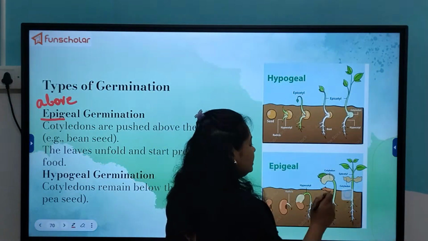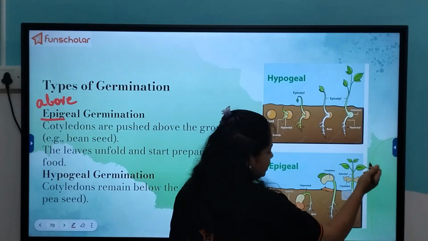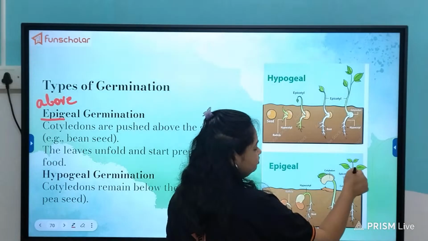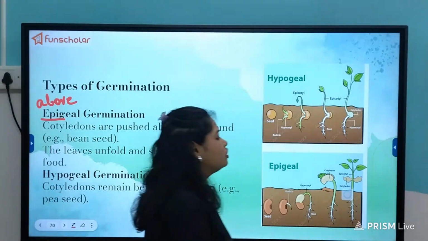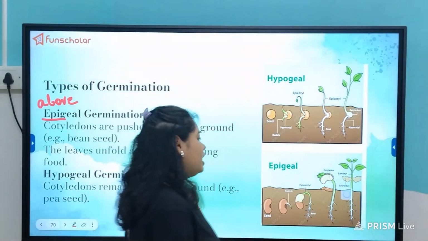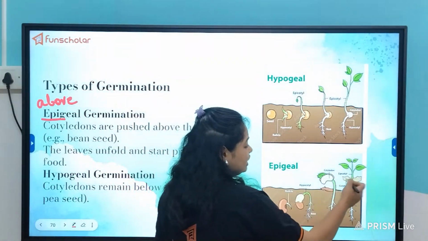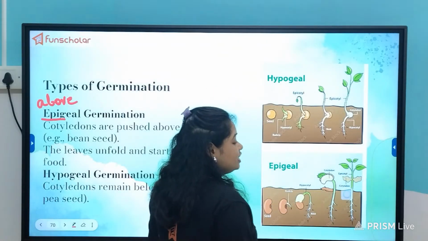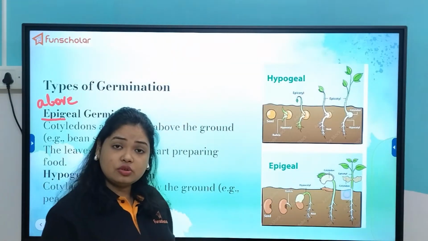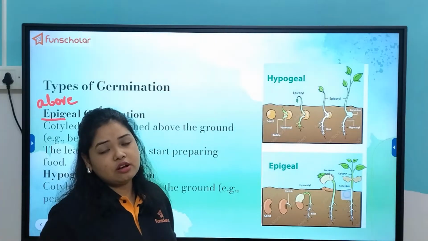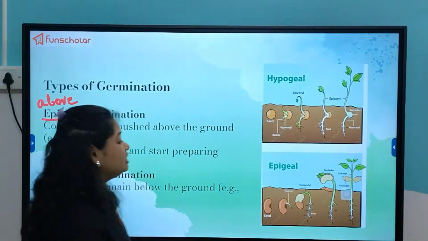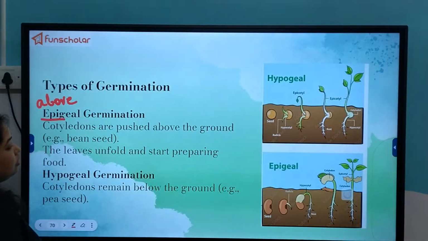So then it will grow further into the seedling when the plumule will also grow out. And then you can see the cotyledons will be present in the vestigial form, and slowly they will also wear out and then fall. So this is the process of germination which takes place above the ground. That is why it is known as epigeal germination.